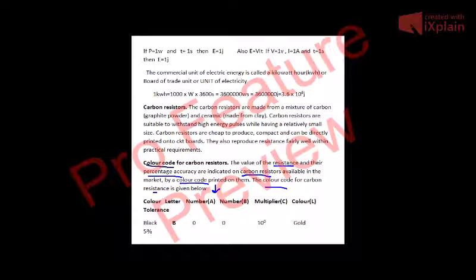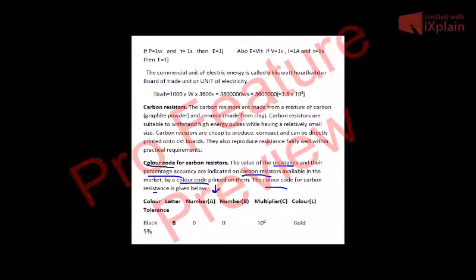Horizontally you will write color, then the letter, then number A, number B, then multiplier C, then color, and ultimately tolerance L. You will write these things horizontally.